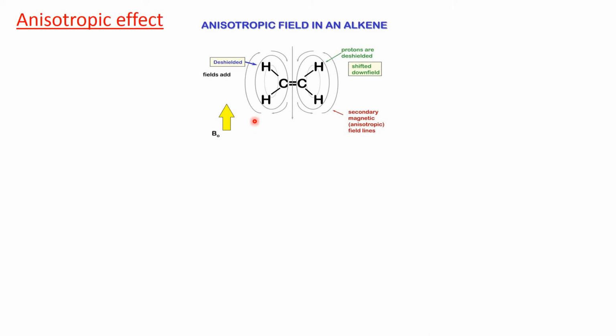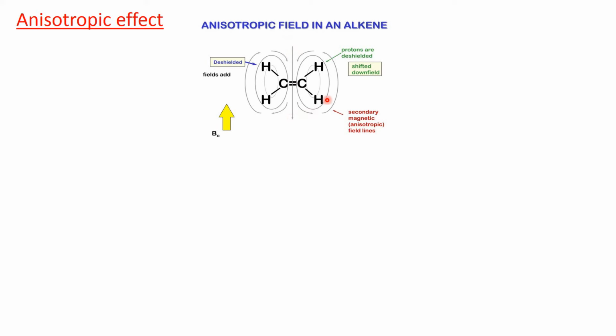Now coming to the ethylene molecule, or alkene. If the ethylene molecule is oriented perpendicular to the direction of the applied magnetic field, then the induced magnetic field generated by the circulation of the pi bonded electrons will reinforce the applied magnetic field in this region, which is in the direction of the applied magnetic field, and it opposes the applied magnetic field in this region, here and here.